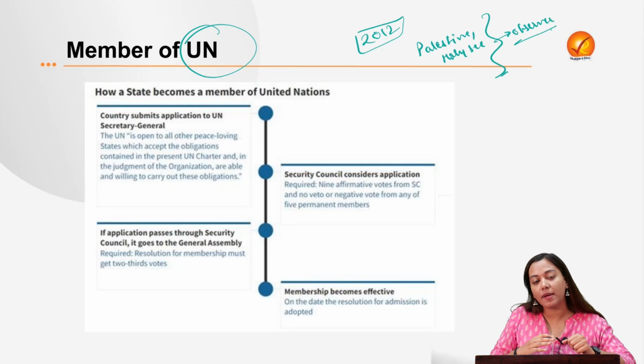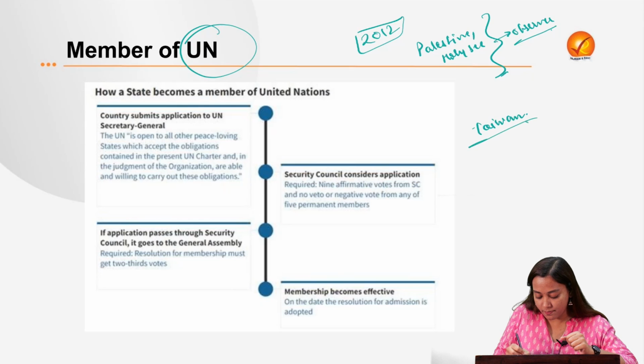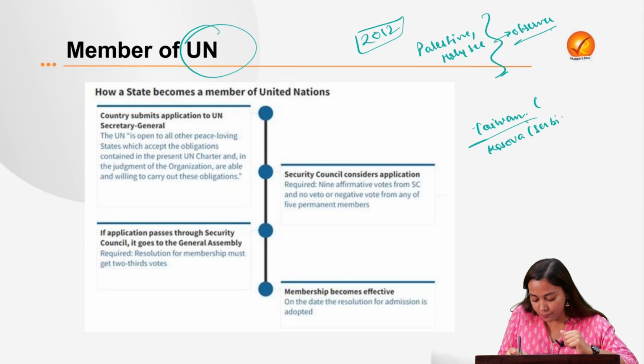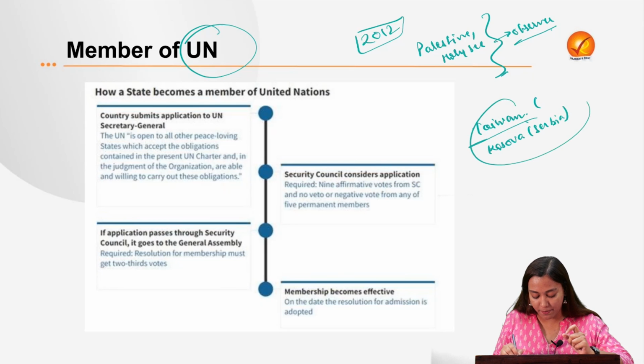And which are the non-member, non-observer nations? These are Taiwan, because it's still not considered a different part of China, and second is Kosovo. It's still considered a part of Serbia. So therefore, both of them have neither observer status nor member status.